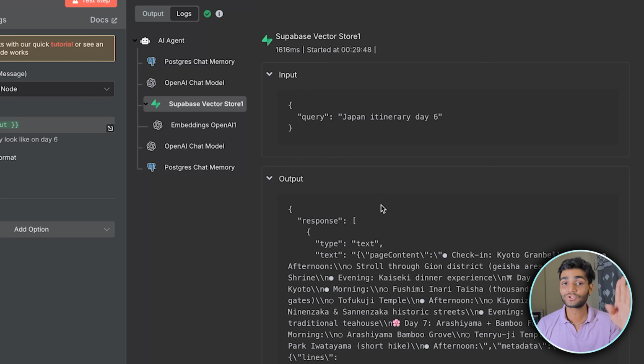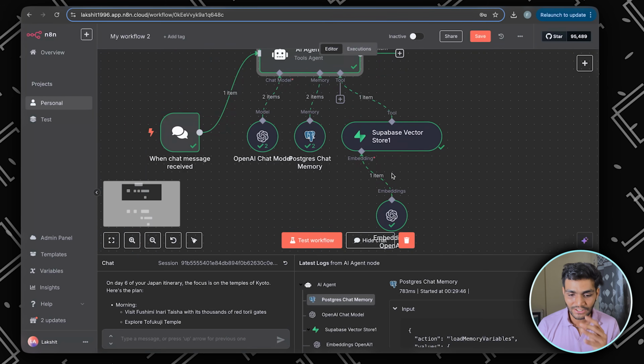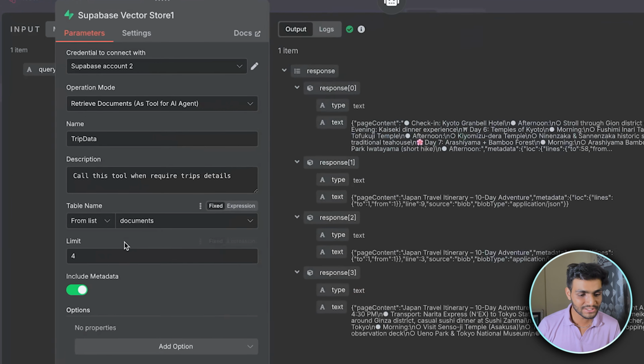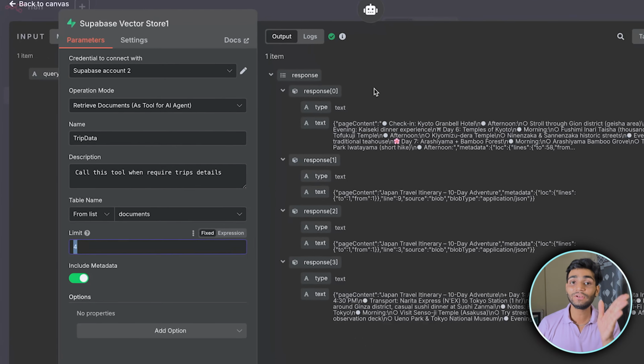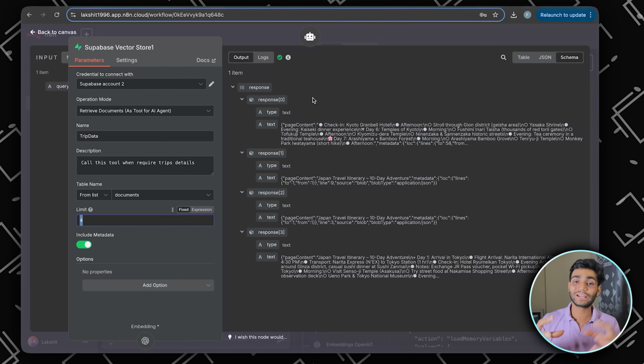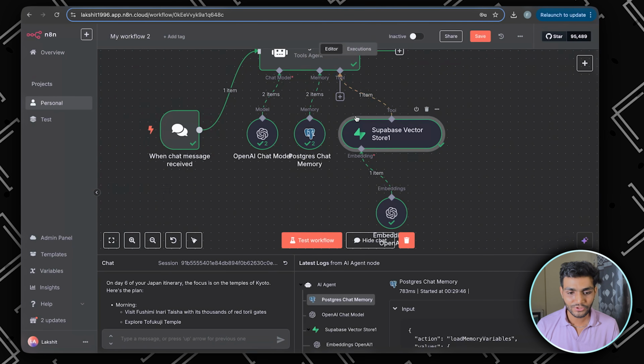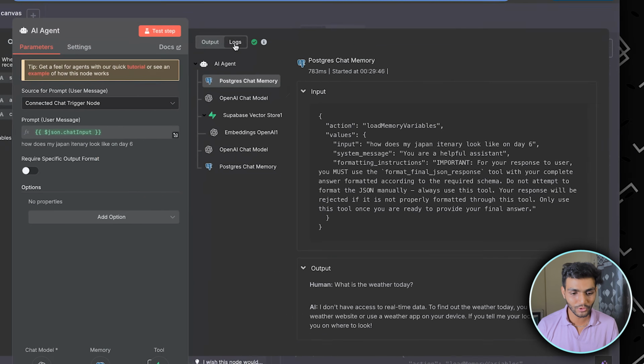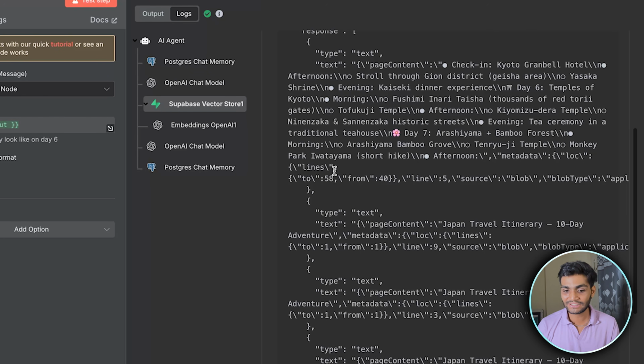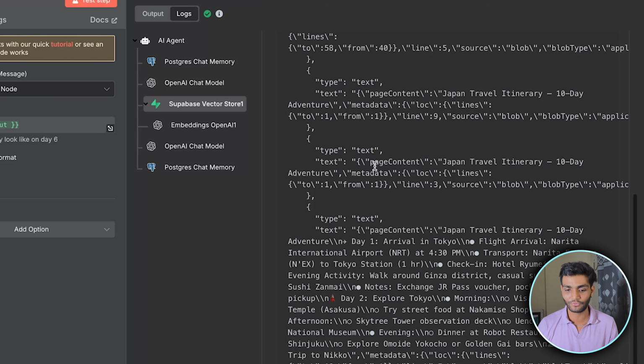It returned 4 chunks, because if we click on this part, you can see we are limiting to 4. It means that it will give me the 4 most relevant chunks of data. That's the reason, if you go to the logs in Supabase, we are getting 4 chunks of data over here.